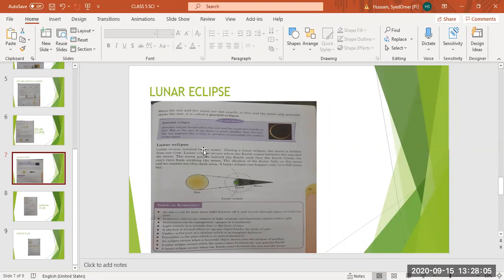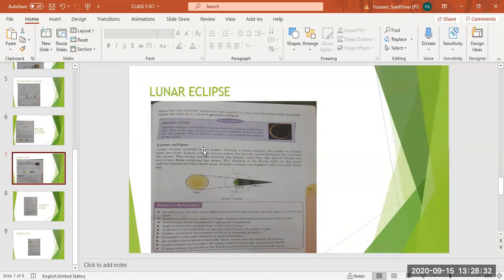What is an annular eclipse? An annular eclipse occurs when the sun and the moon are exactly in line. अगर वो exactly एक ही line में है तो कौन सा eclipse होता है? Annular eclipse. But as the size of the moon is much smaller than the sun, the sun appears like a ring or an annulus surrounding the outline of the moon.